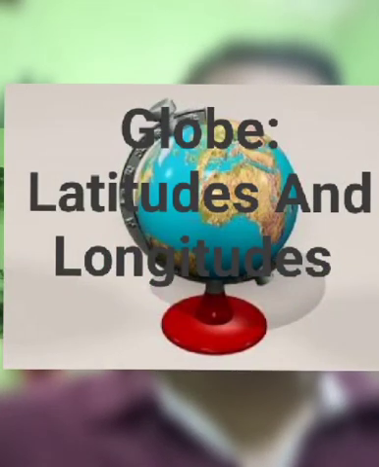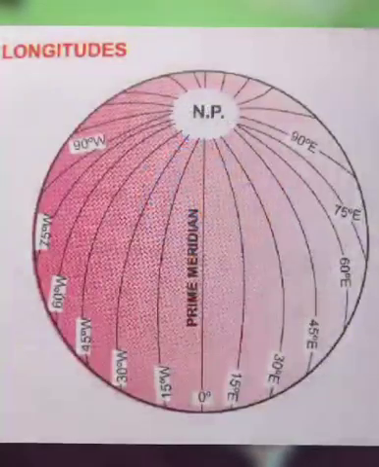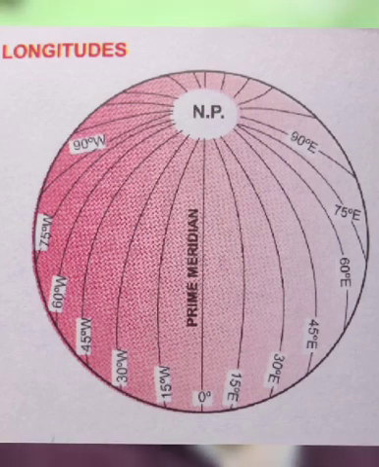Dear students, today we shall discuss the longitude, the remaining parts of your second chapter, globe, latitude and longitude. What is longitude? Lines of reference east or west of the prime meridian, that is called longitude.